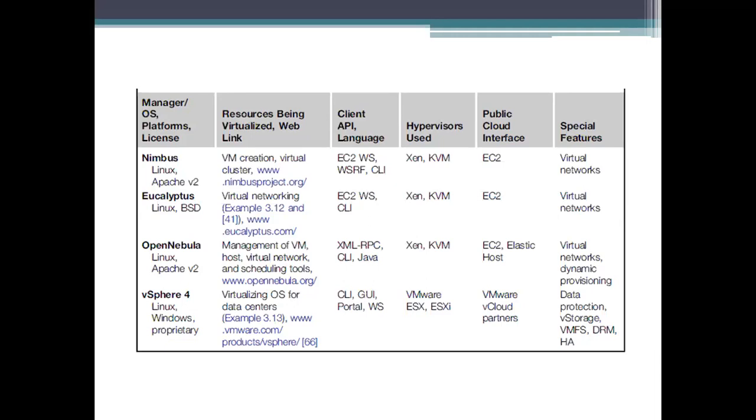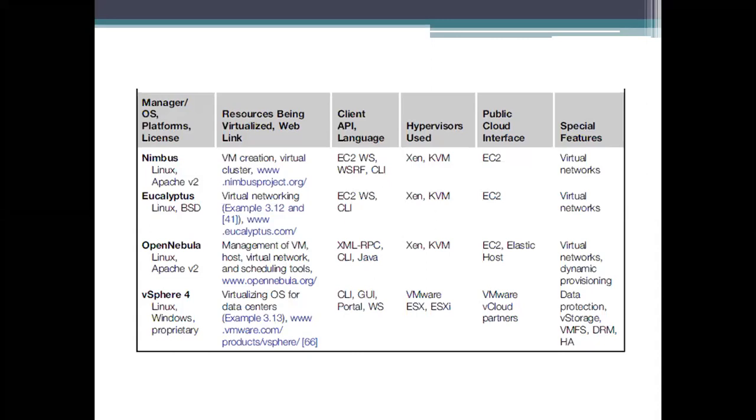That's why we use the Xen hypervisor and also the KVM hypervisor, whichever is needed. The interface we use here is EC2, the Amazon-provided Elastic Compute Cloud, and it also provides Elastic host. The feature is that we can virtualize the network environment to be used by others, whether you are using Nimbus, Eucalyptus, or OpenNebula.